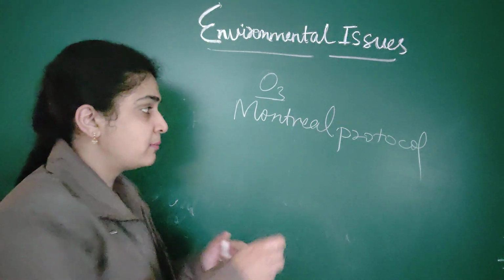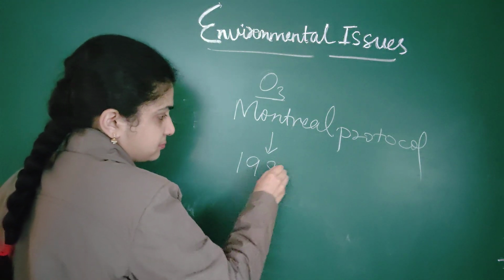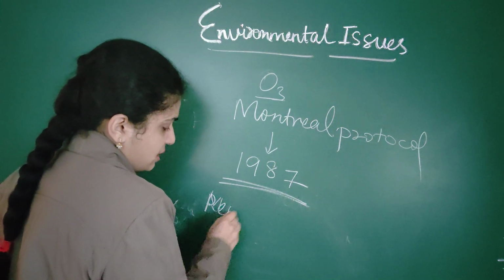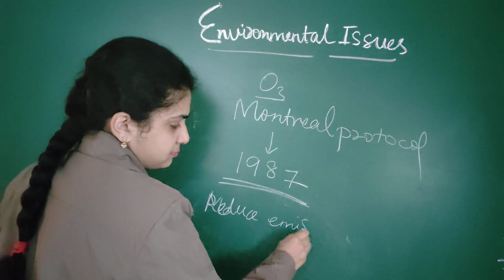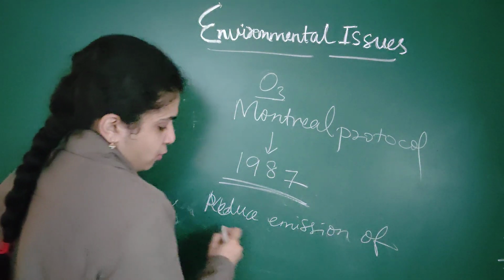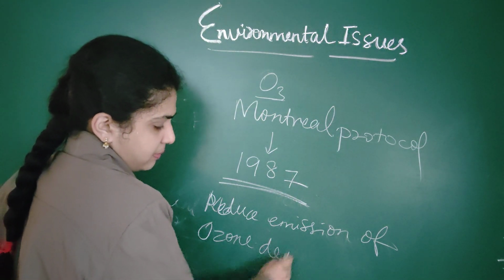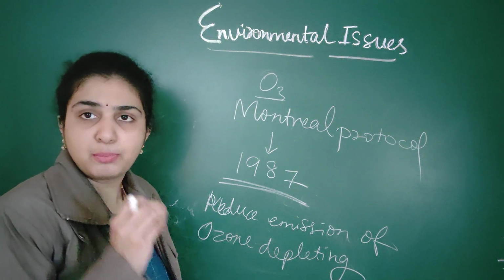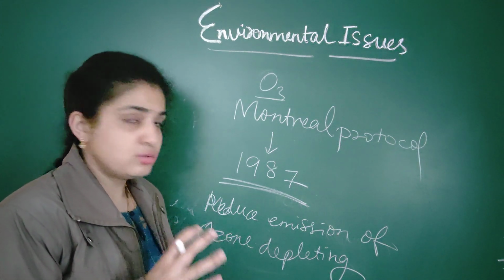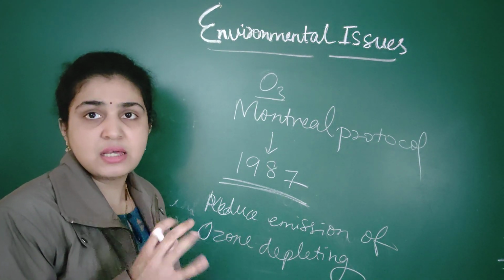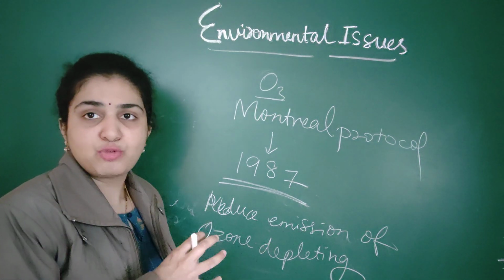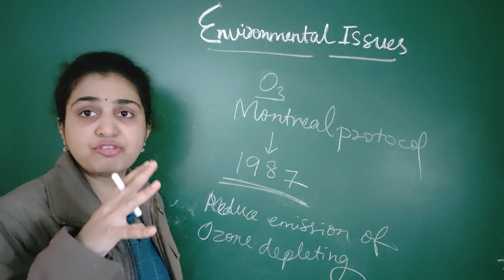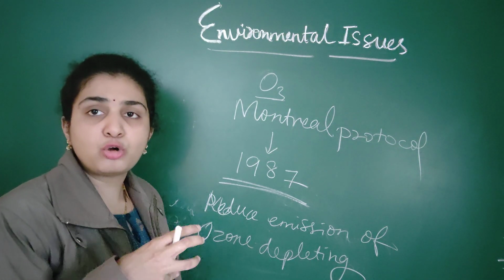This act was passed to reduce the depletion of the ozone, to minimize the chances of creating the ozone hole.